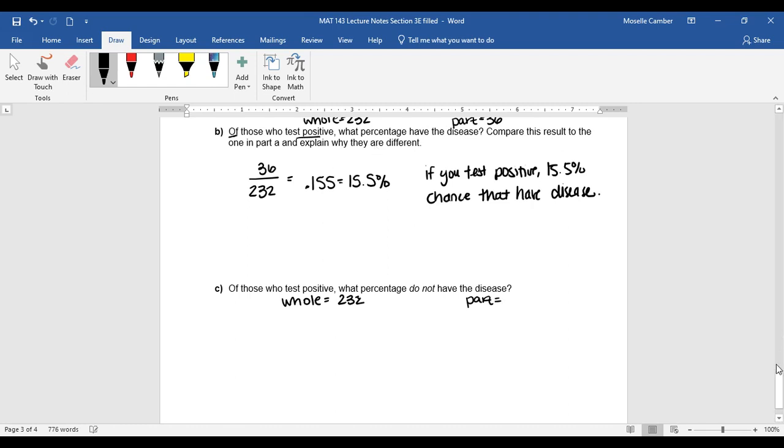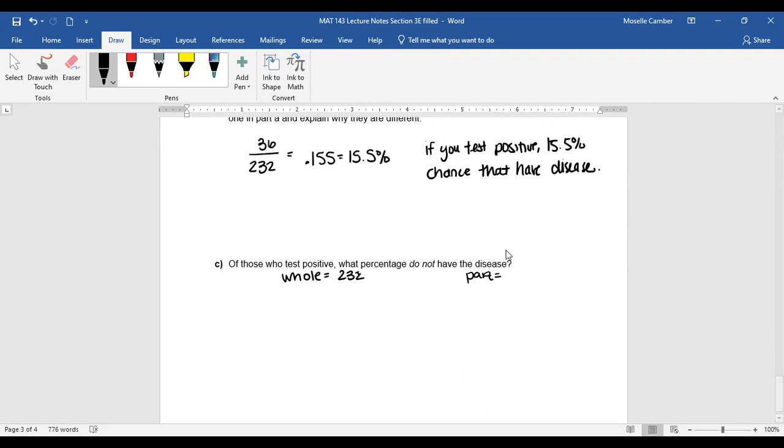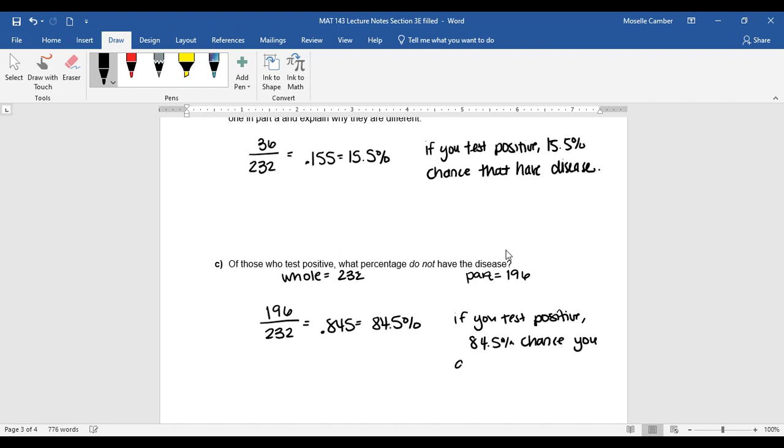So how many people tested positive and didn't have the disease? So test positive, no disease, that's 196. So we have the part, which is 196, divided by the whole, and this we get 0.845 or 84.5%. So if you test positive, there's an 84.5% chance you don't have the disease.